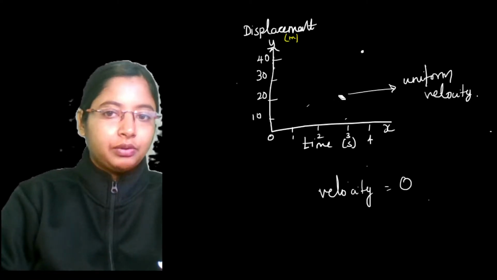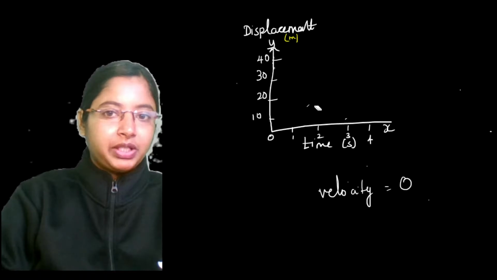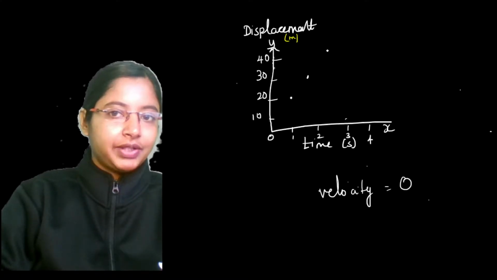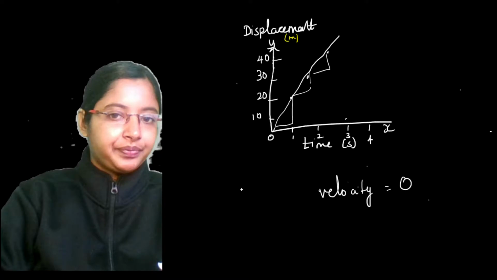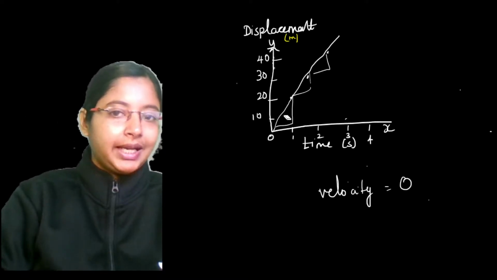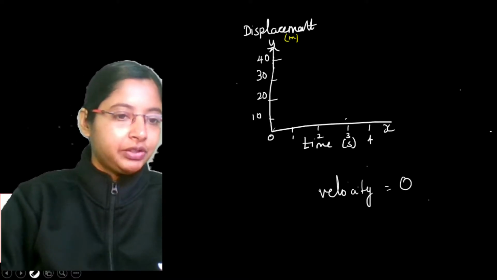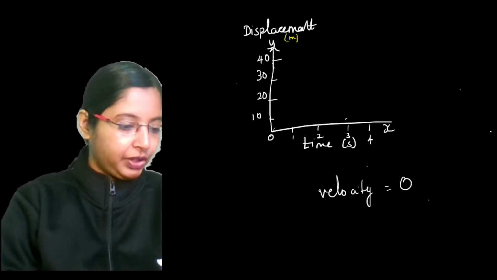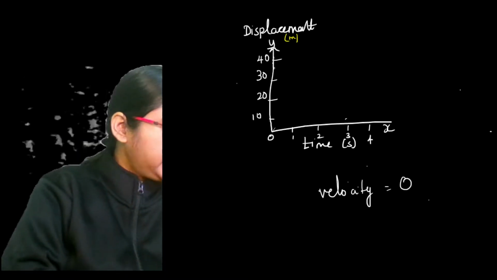Now, what will be a variable velocity? What will be the graph of a variable velocity? Let's say in the first second it covers 20 meters. In the second second it covers just 10 meters. In the third second, again, let's say it covers another 10 meters. Then this would be a variable graph, and the slope you take at any point might change. Okay, but you're still getting a straight line graph in this case, right?